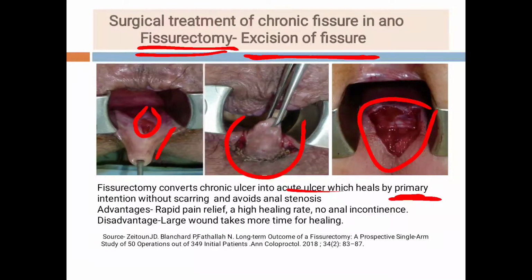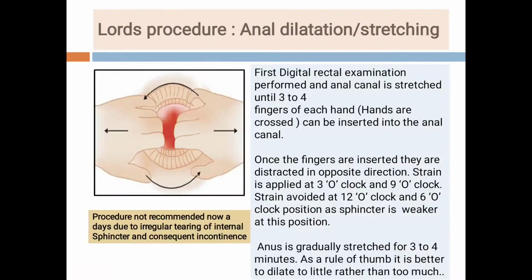The chronic fissure is a chronic ulcer, so we are converting it into an acute ulcer, which heals by primary intention without scarring, and it avoids anal stenosis. The advantages of fissurectomy are rapid pain relief, a high healing rate, and no anal incontinence. But the disadvantage is that this is a very large wound, and because of the large wound, it takes more time for healing.